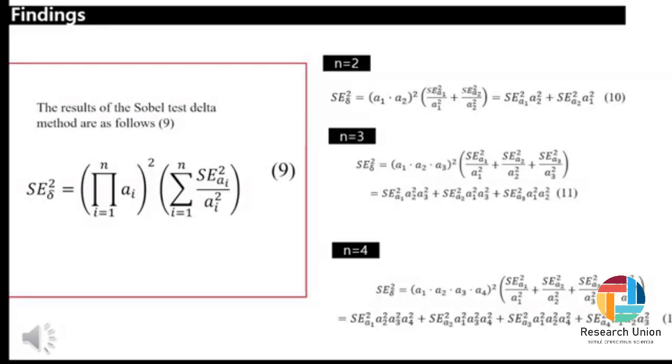Now, here are the research results. It might be more complex than expected, but today I will explain only the inductive confirmation. In this study, we focused on generalizing the three Sobel test methods, delta, exact, and unbiased, proposed by Sobel, 1982, Aroian, 1947, and Goodman, 1960, through mathematical modeling.